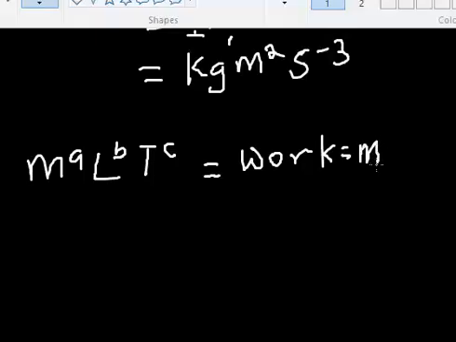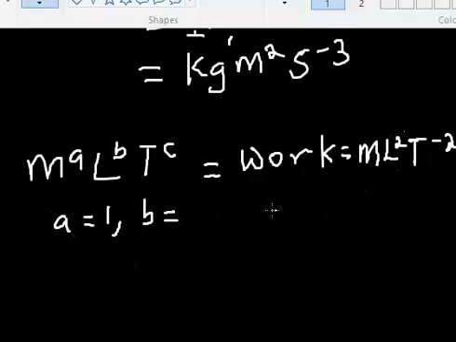So the question is, what's the dimension of work? We know the dimension of work is m L square t raised to power minus 2. So A is the power of m, which is 1. B is the power of L, which is 2. C is the power of T, which is minus 2.